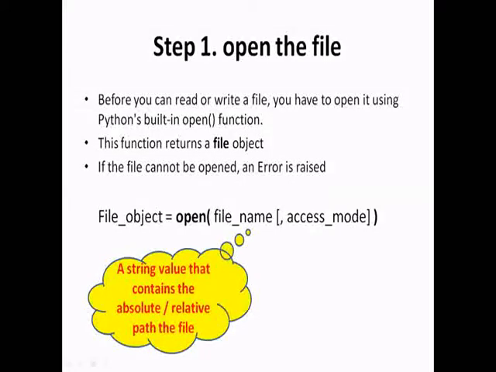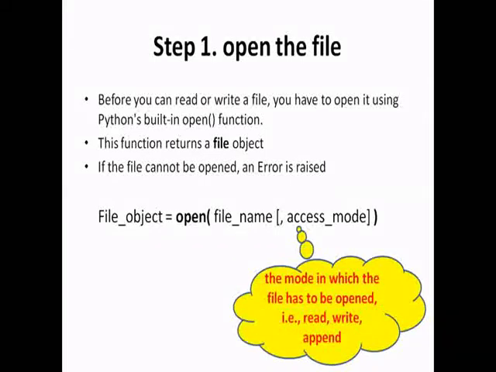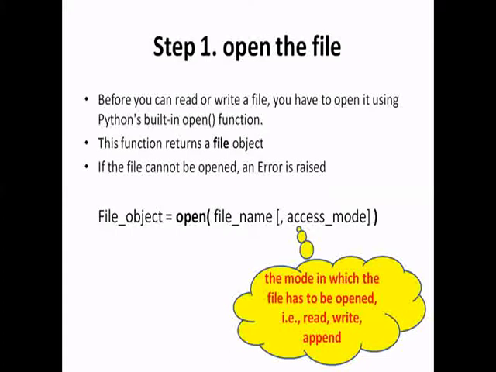The file name is a string which contains the absolute or relative path of the file. And the access mode is the string in which the file can be opened. Basically, it tells the operation on the file, that means whether we have to perform a read operation, write operation or append operation in a file, based on the mode we have used.